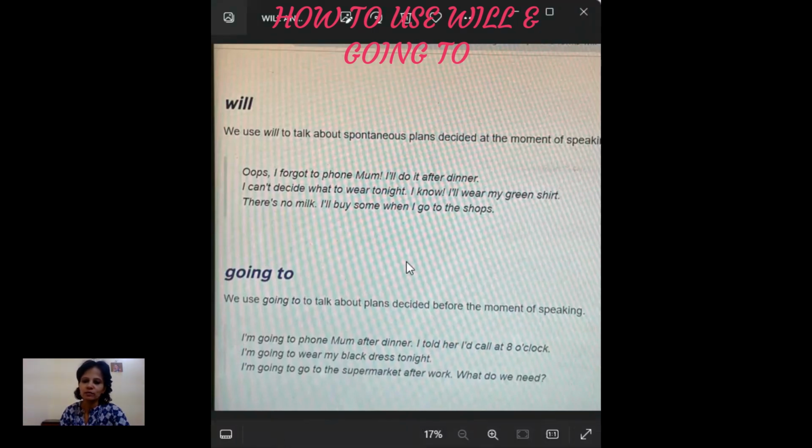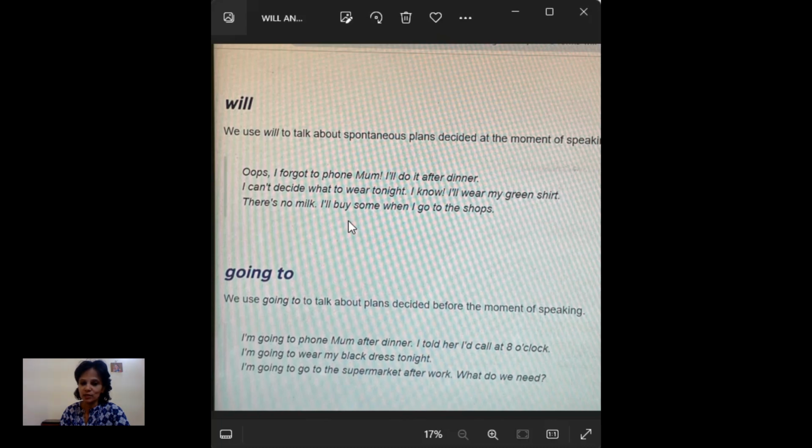Today I'm planning to explain the future tense, the simple future tense. We use will and going to when the verb talks about the future, like things that have not been done at the present moment or in the past, and that do not exist at the moment. That is where we use the simple present tense. So let me start: how to use and when to use will and going to.